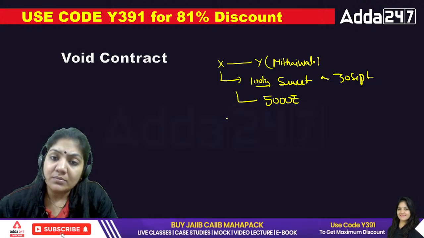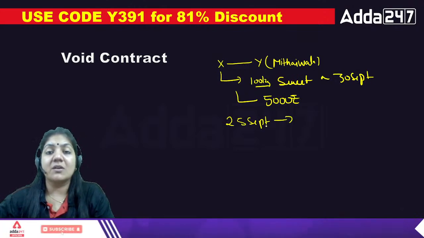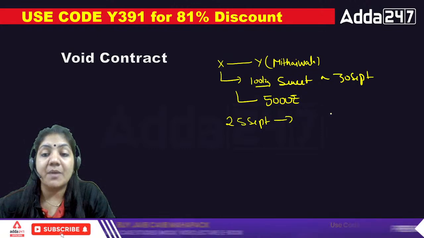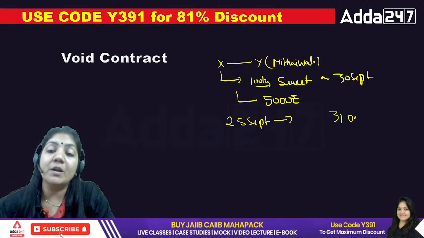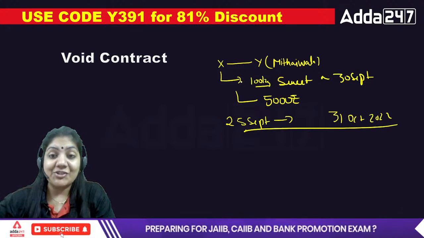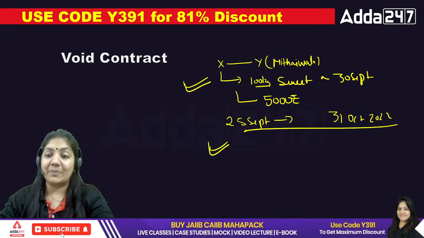Now on 25th September, a government order came, and the government said that all shops will be shut from 25th September to 31st October 2022. So in that case, at the initial stage the contract is valid, but later on the contract will become void.